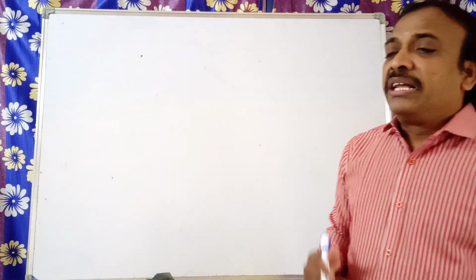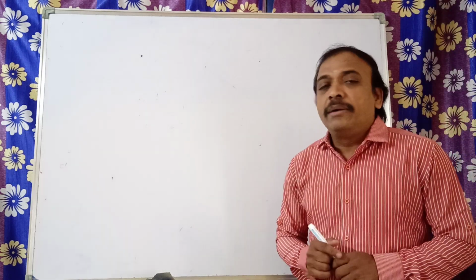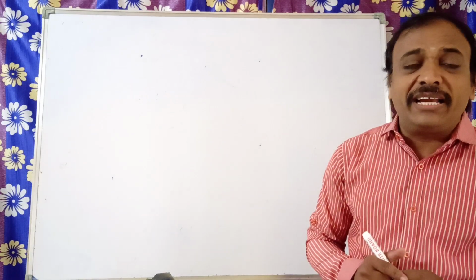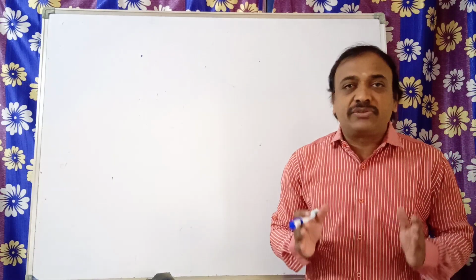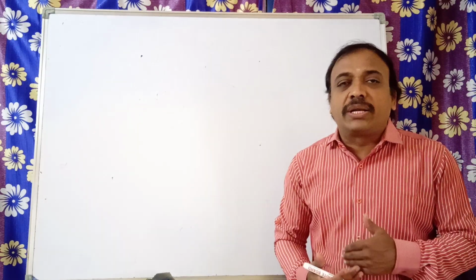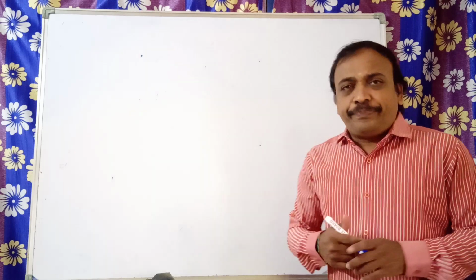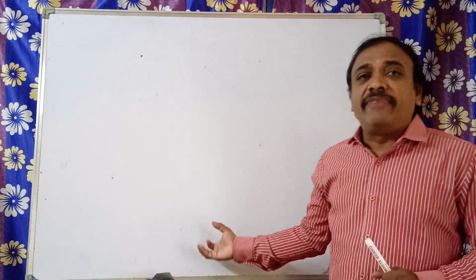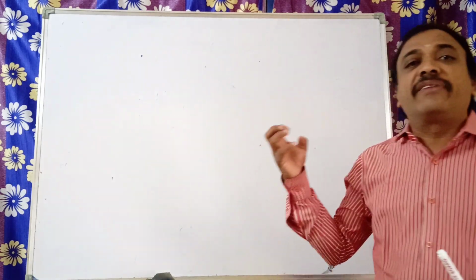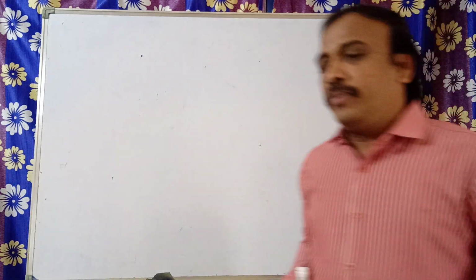So we have the fifth chapter, that is arithmetic progressions. In that chapter, what is a progression? What is a sequence? And just now I told you about a fixed value. What do you call that fixed value? All these we are going to discuss now.